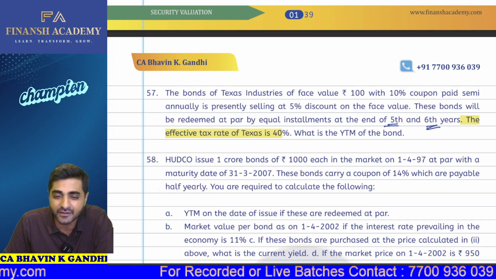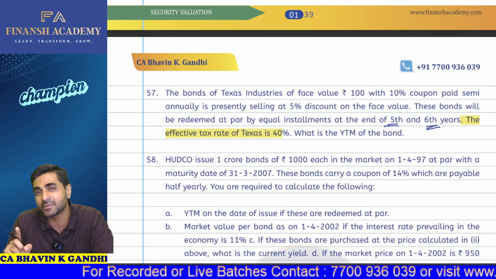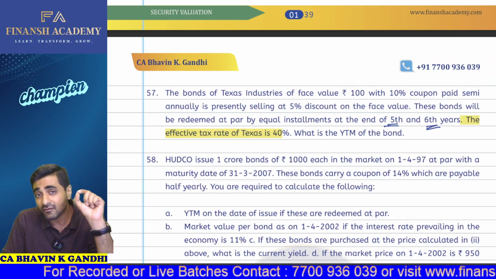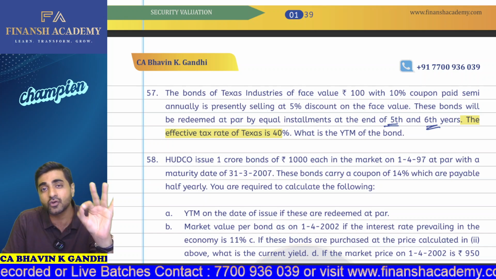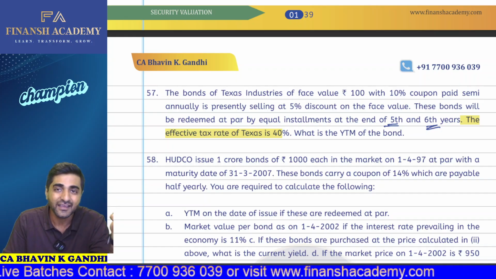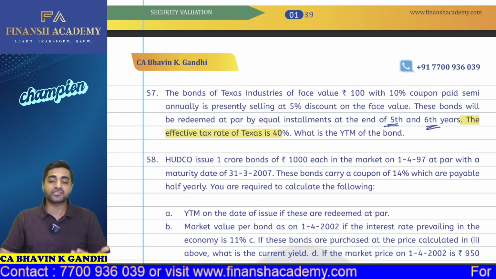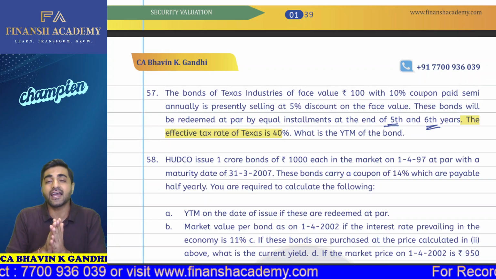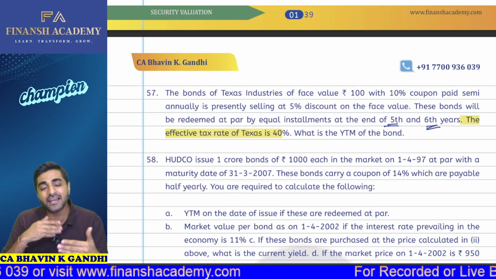For question number 57, always ignore, in this particular case, the tax rate given by the company. Why? Because when calculating YTM, we only calculate post-tax YTM when the investor is liable to pay the tax. The investor is liable to pay tax in situations where the interest given to you has to be converted from pre-tax to post-tax.